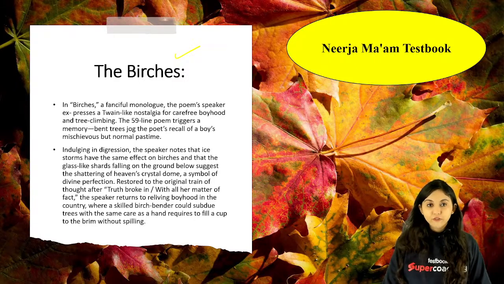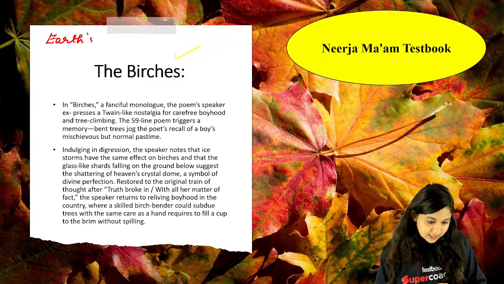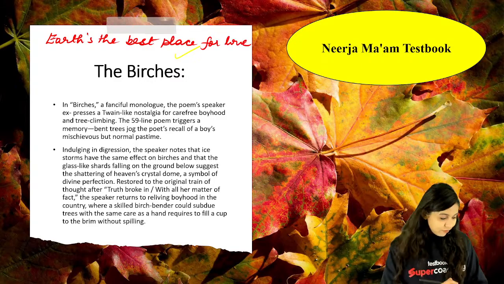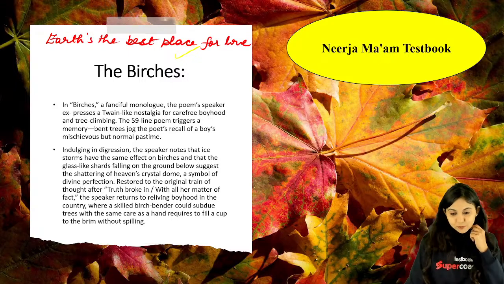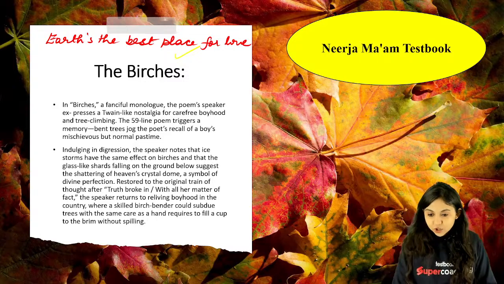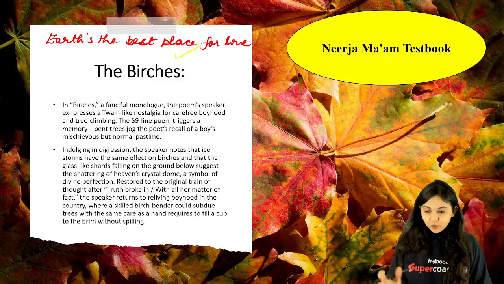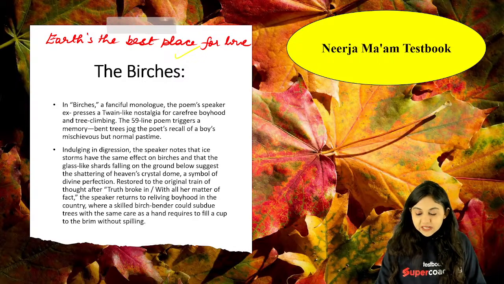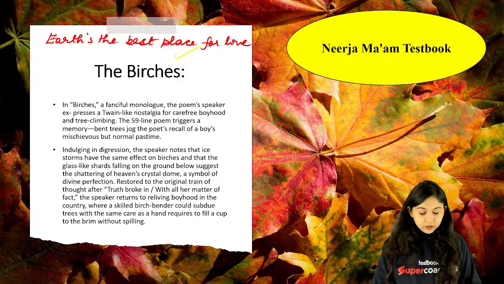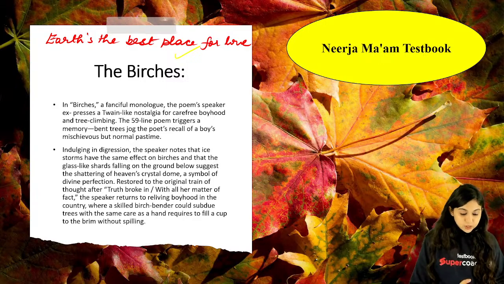Earth's the right place for love. Remember the most famous lines. Earth's the best place for love. He's very clear. Earth's the best place for love, right? Those are the most famous lines that you're able to see in the Birches, right? Remember, when I see birches bend to left and right across the line of straighter, darker trees, I like to think some boy's been swinging them, and then it of course continues. Okay, please remember, of course, it's there in your 1916 collection of Mountain Interval. आपका Birches आ रहा है. So that is what you're able to see.